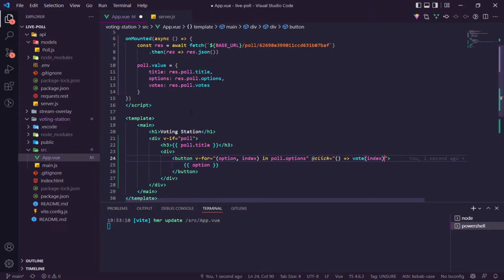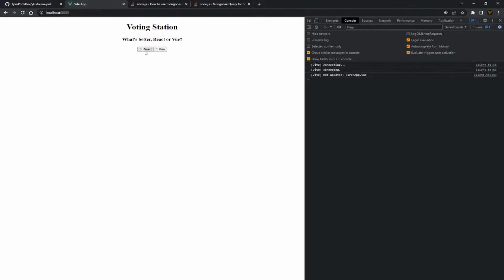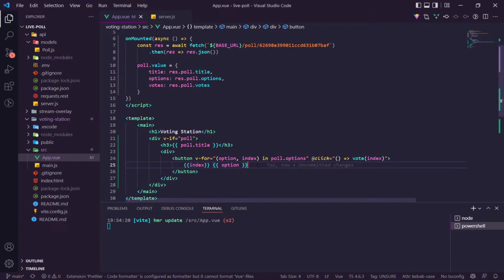A better way to do this would probably be making an ID, even if it's an incremental ID, on each option. That'll probably be best. But for now, we're just going to use an index. So we'll say index. You know what? Let's pass the index here too, just so we can see it. 0 React, 1 Vue. There we go.